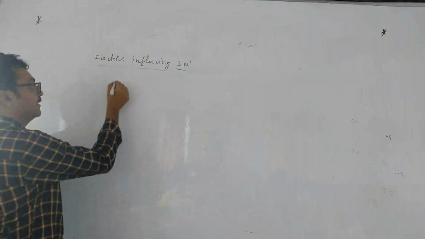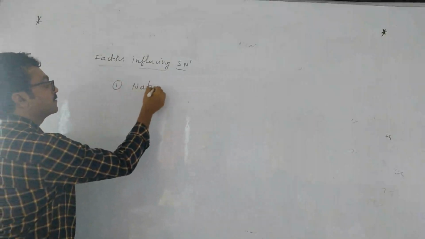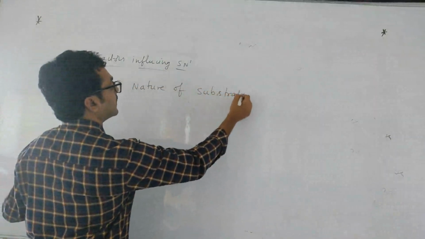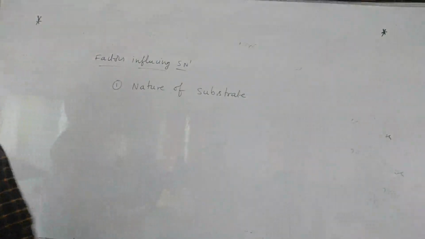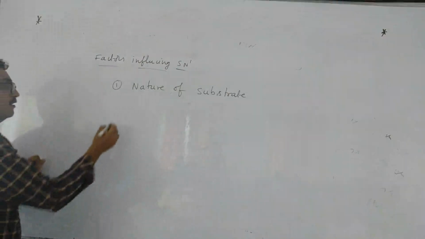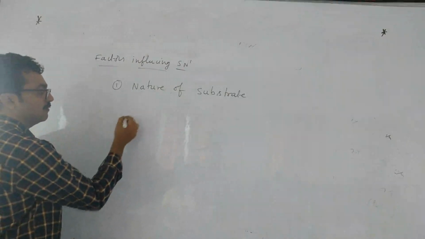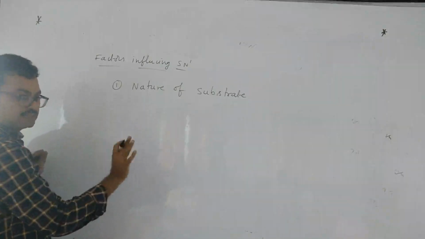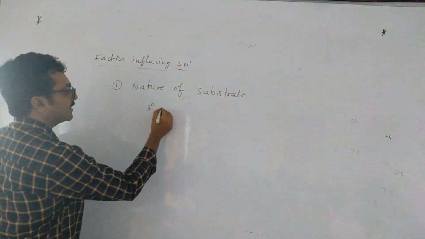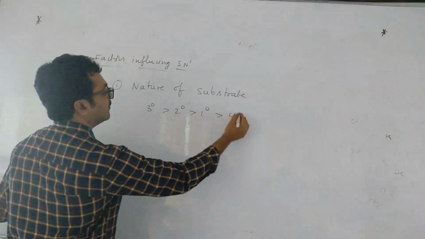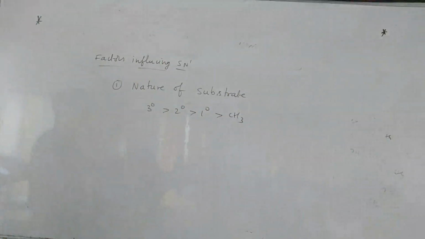Factors affecting SN1. Nature of the substrate. Nature of the substrate means what kind of substrate you have to take. Among tertiary, secondary, primary, or else normally benzyl, allyl. I told you 3 degree is more stable, so normally you will take tertiary alkyl halide greater than secondary, primary, then methyl. Okay, this is the first one.